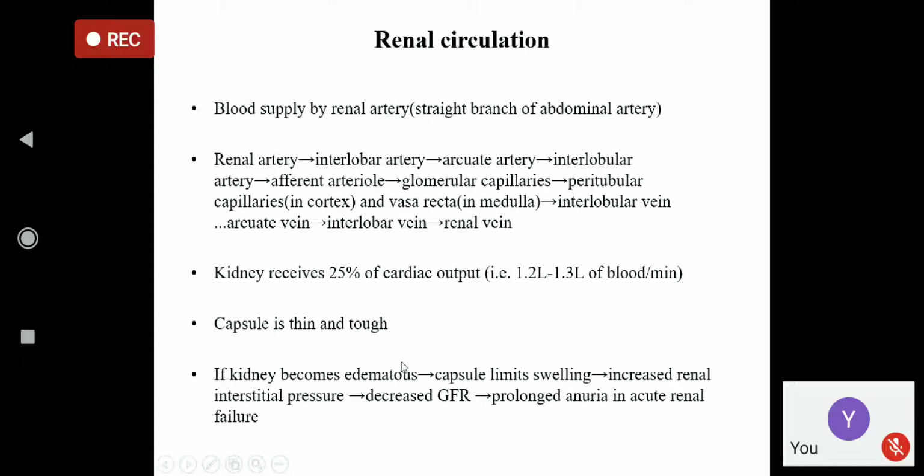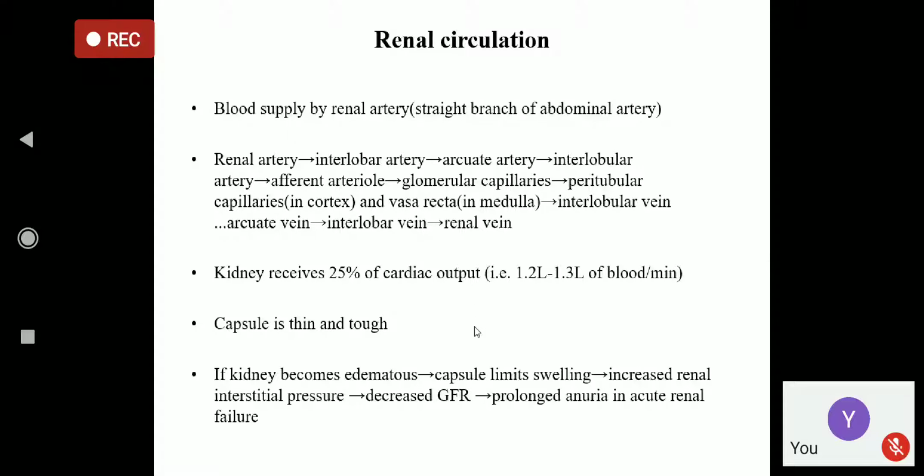Now, always remember, let me recapitulate: when blood flows in circulation, first from artery to arteriole, arteriole to capillaries, capillaries to venule, venule to vein, then great vein, then it comes back to the heart.